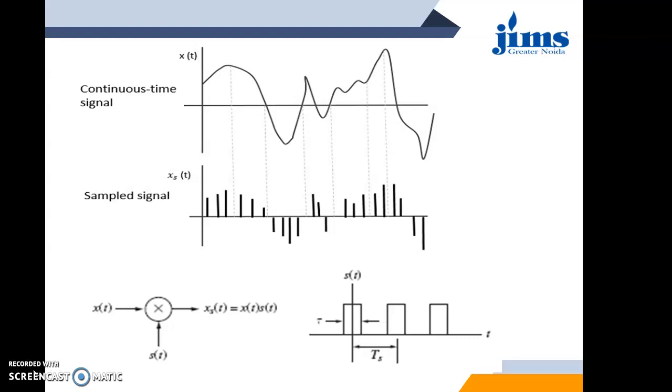Where we do not have pulses, the signal will not be present, and where we have the pulses, the samples will be taken out. So we get a discrete sampled signal out of a continuous signal by just multiplying a discrete pulse train with the given input signal x(t), as shown in the figure.